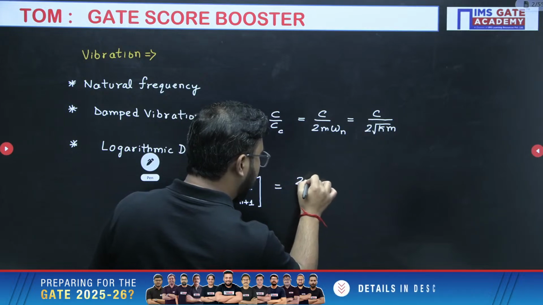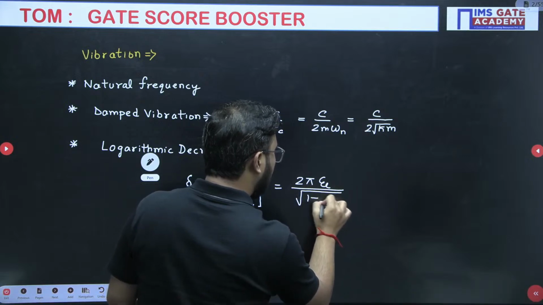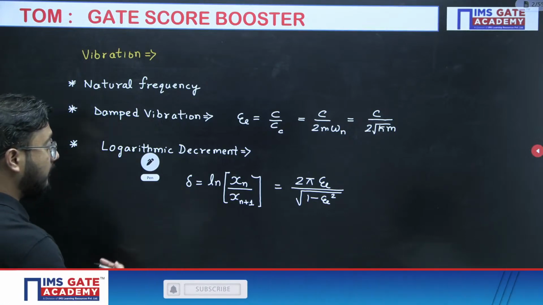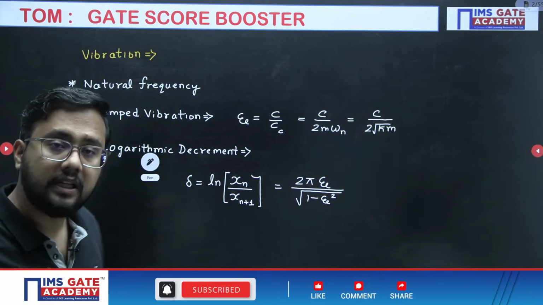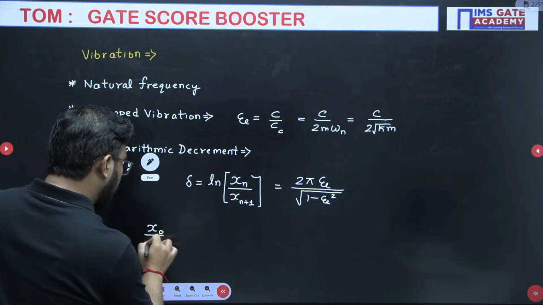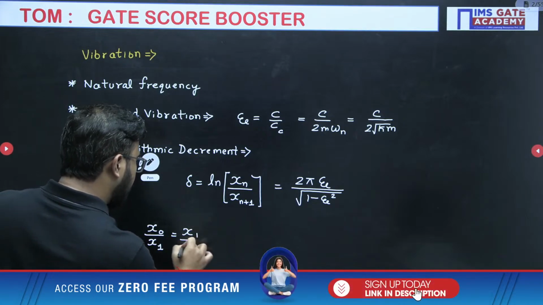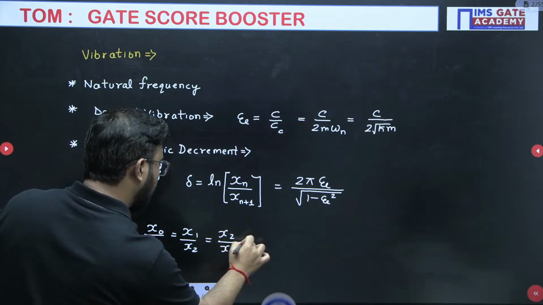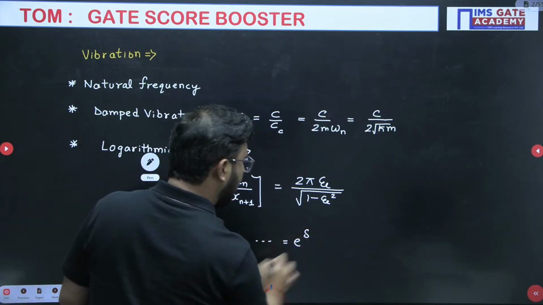But there is one more derived formula in which only the damping factor value is required. This is there. Clear? Now there is one more formula. Basically, there are total 3 formulas from the logarithmic decrement, so we need to know all those 3 formulas. As I mentioned, the ratio of successive amplitudes is constant. So x0 by x1, x1 by x2, x2 by x3, and so on, will be equal to e to the power logarithmic decrement, right?